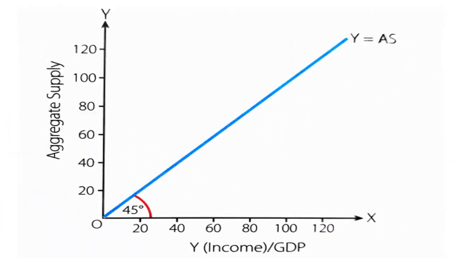Now we shall study aggregate supply through this curve. On the y-axis, aggregate supply is shown, and on the x-axis, income is shown. So if you noticed, income is equal to aggregate supply. In the table also we noticed that income is equal to aggregate supply. As income increases, aggregate supply also increases. So that is why this is a 45-degree line showing the aggregate supply curve.